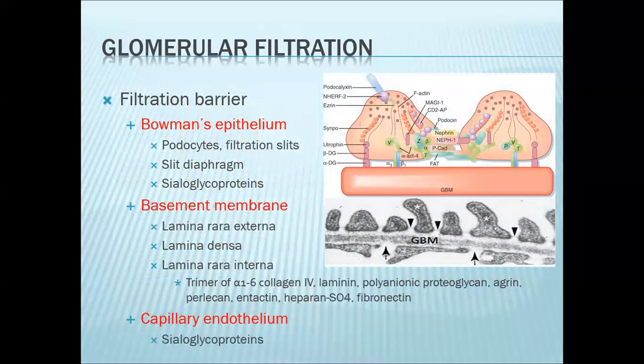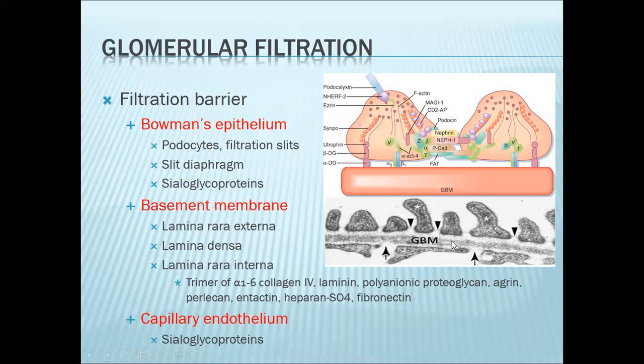So in this diagram, you will note the filtration barrier again. We'll go from the blood side to the filtrate side. The first layer would be your capillary endothelium. These are the fenestrations observed in the capillary endothelium. And from there, you have your glomerular basement membrane.